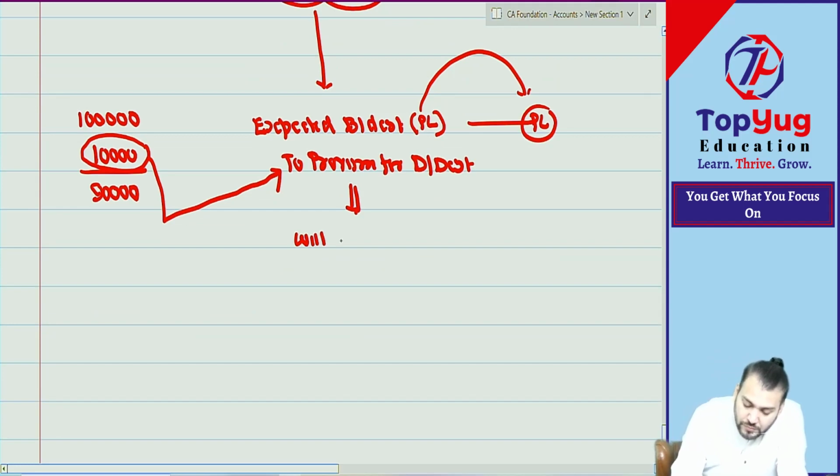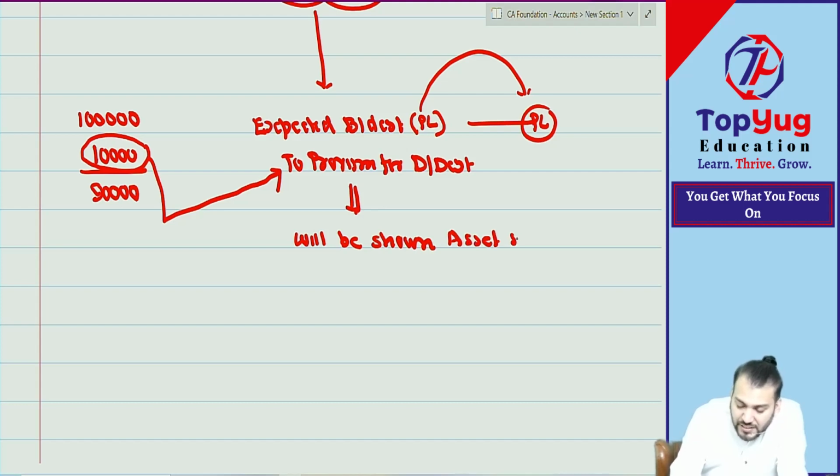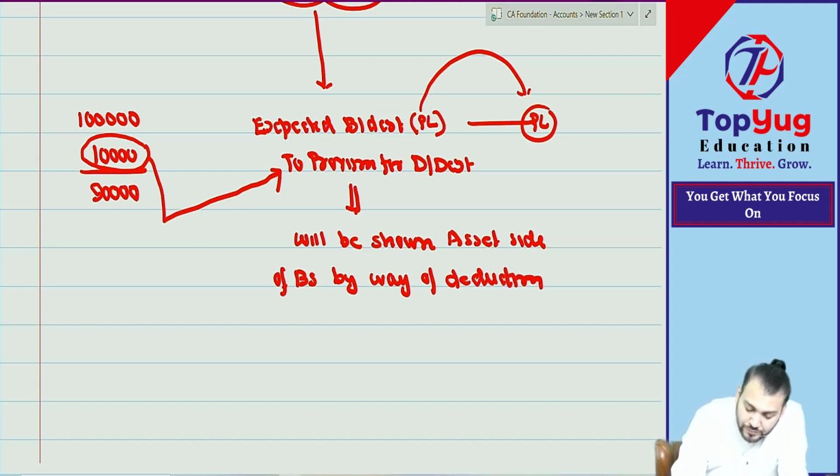Will be shown on which side? Asset side of the balance sheet by way of deduction. Deduction from which account? Debtor account.